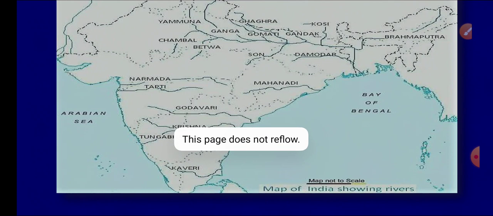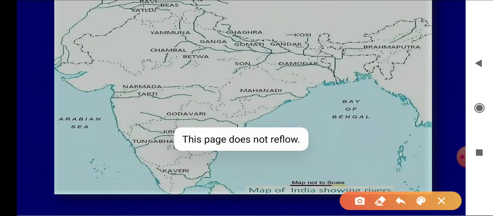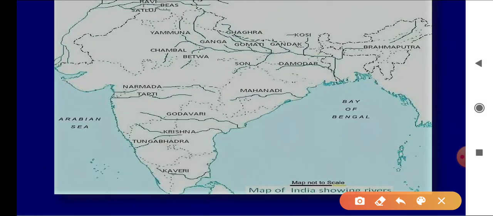Here, when you see this Madhya Pradesh region, the central part of India, which I have just highlighted, from this Amarkantak region the Narmada river originates and falls in the Arabian Sea.